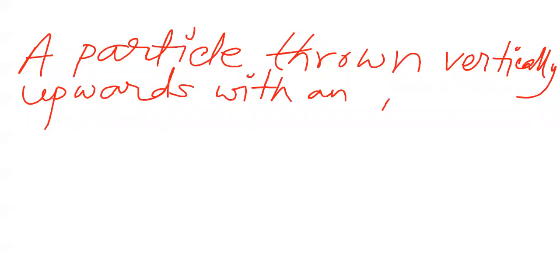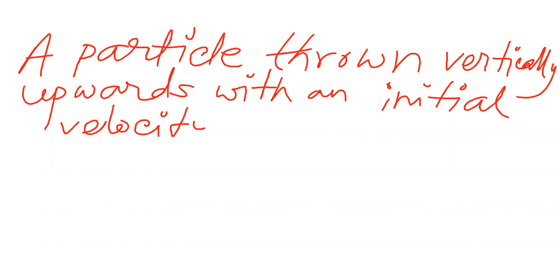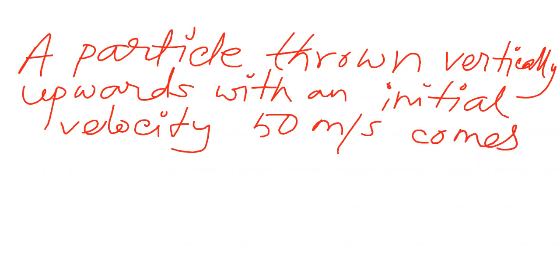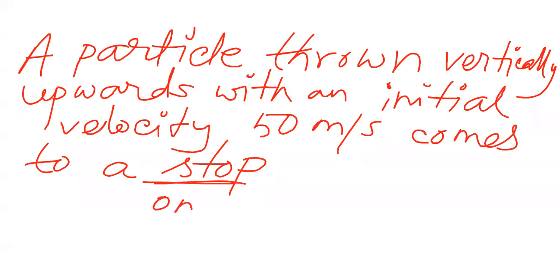With an initial velocity of 50 meter per second and comes to a stop. Now, what does it mean? Stop means what will be the velocity? The final velocity means it stopped. That means 0. It is not mentioned over there. It will be 0 meter per second.